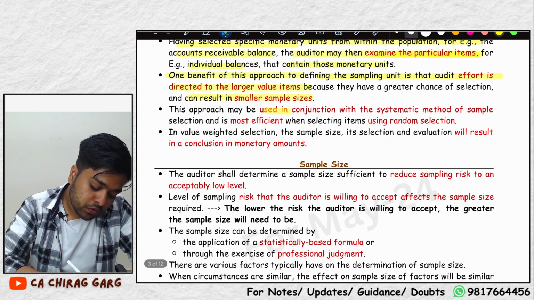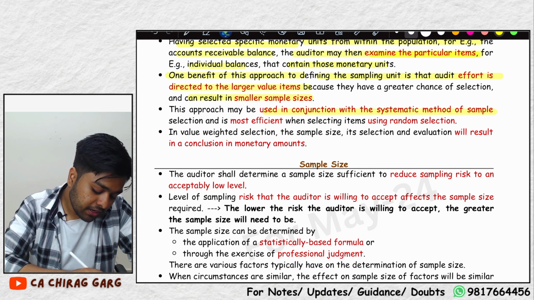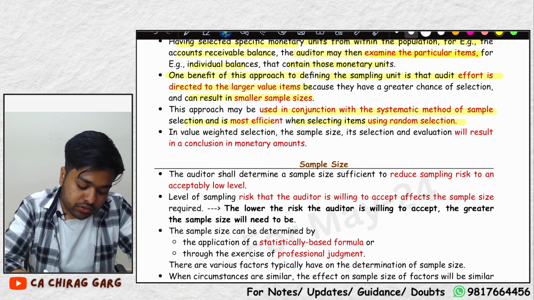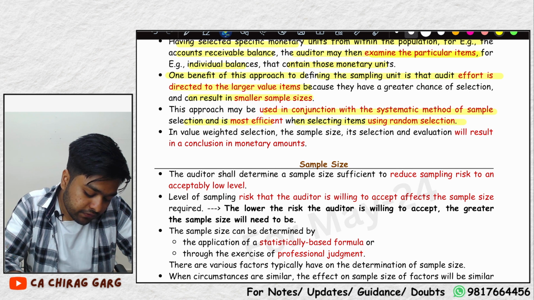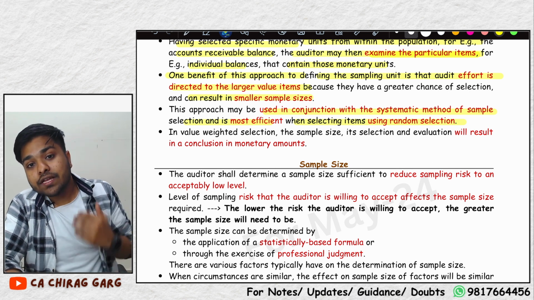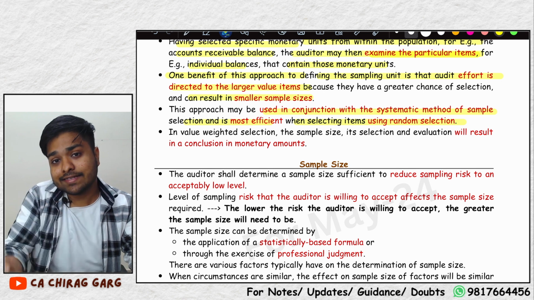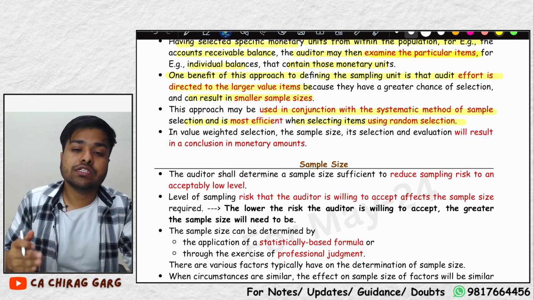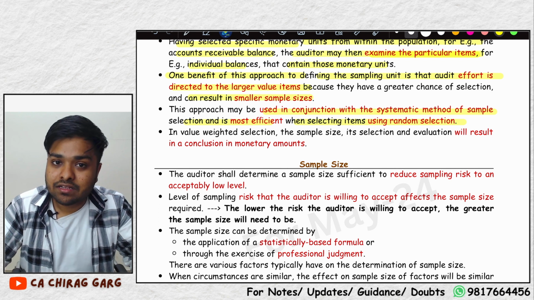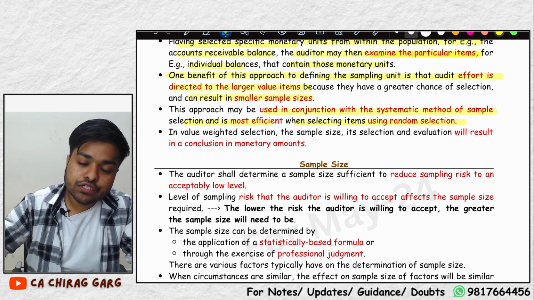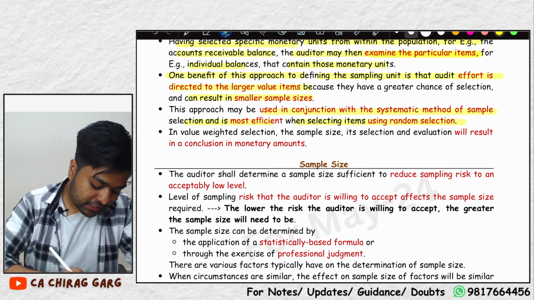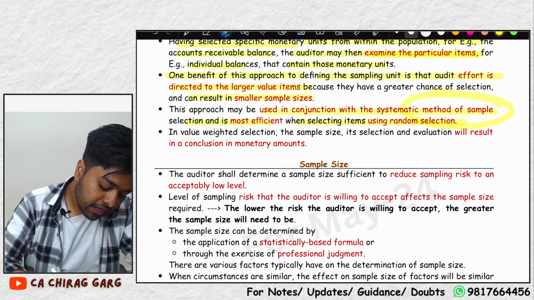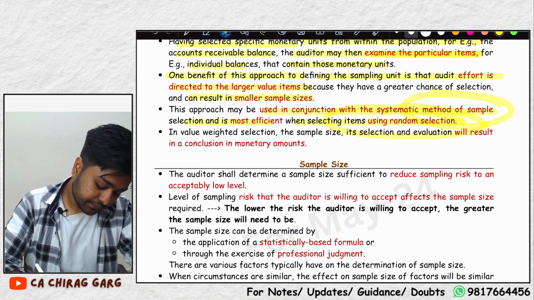The approach may be used in conjunction with a systematic method of sample selection and is most efficient when selecting items using random selection. Once you have decided that you are going to select 36 invoices from the mobile phones and 43 invoices from the LCDs, which 36 invoices and which 43 invoices you select should be on a random basis. That is what is called the systematic method of sample selection using random selection.